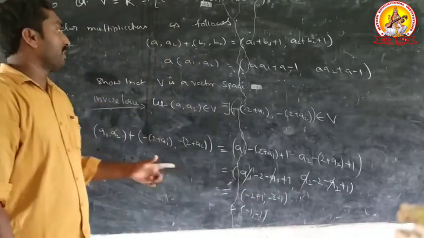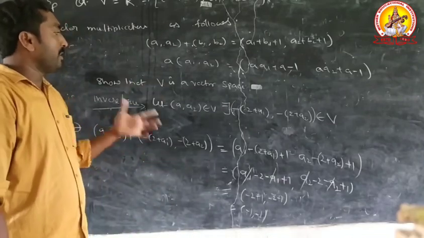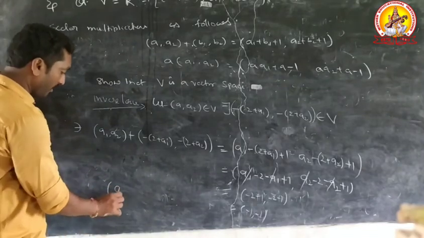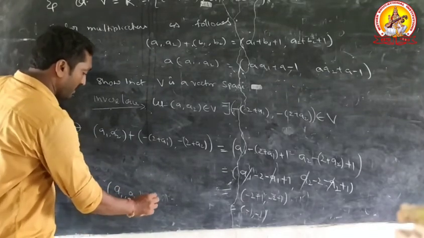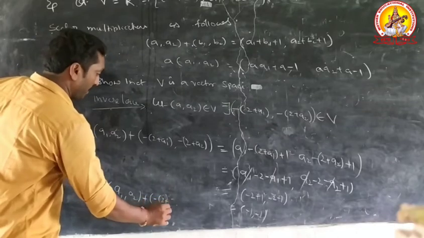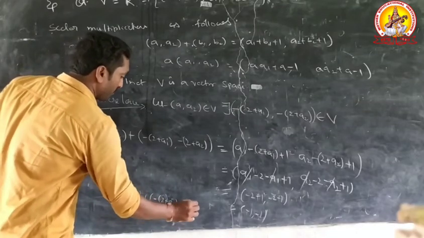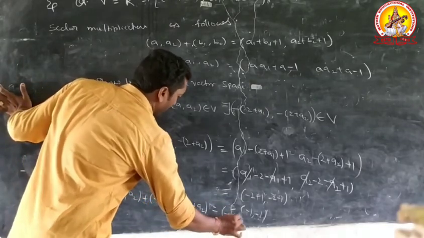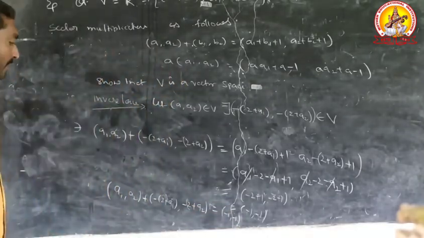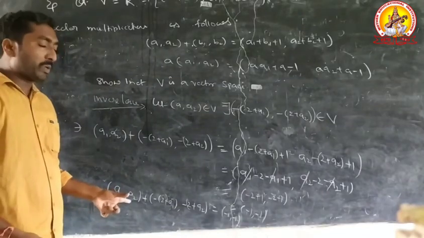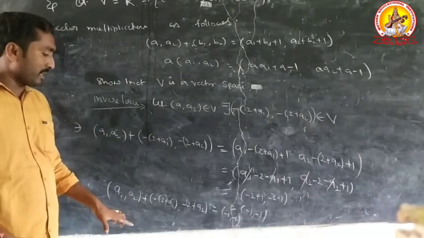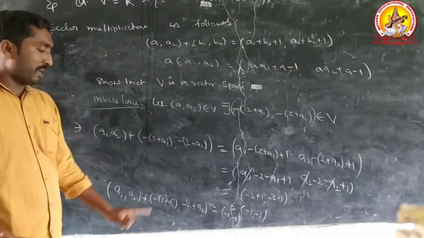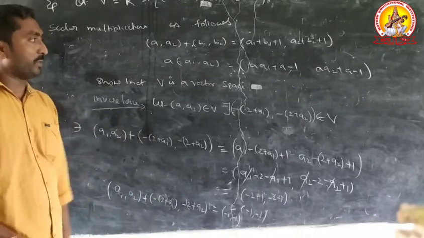(Minus 1, minus 1) is the identity element in this vector V. Therefore, (A1, A2) plus (minus 2 minus A1, minus 2 minus A2) equal to (minus 1, minus 1). Therefore, (A1, A2) has the additive inverse (minus 2 minus A1, minus 2 minus A2).